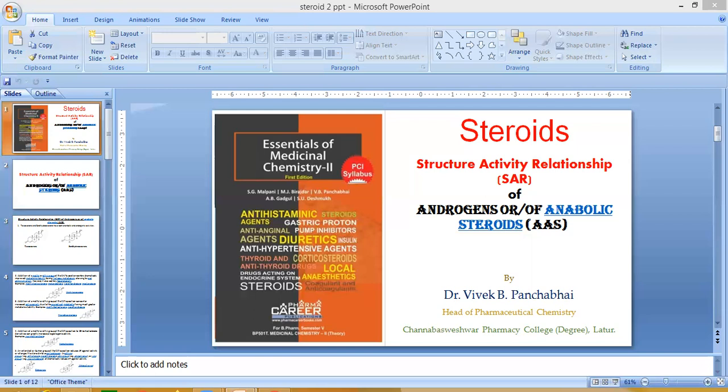Next SAR point: an extended or bulkier group at the C17 alpha position reduces the androgenic agonist activity or changes the steroid into an anti-androgenic one.